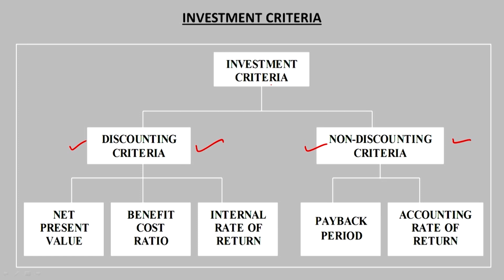We try to find out the accounting profit by preparing the projected financial statements, and then by preparing the projected income statement, profit and loss account, we try to find out the profit before tax, profit after tax, and comparing that profit with the investment we are making, we try to find out the accounting rate of return.